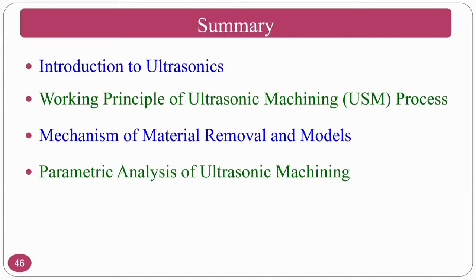In the parametric analysis of ultrasonic machining we have seen five input parameters and how they influence the material removal rate, tool wear, and the surface finish of the final component. And the process capabilities: it can be used for conductive and non-conductive materials, it can generate a good surface finish, and it removes material well in brittle materials rather than ductile materials.